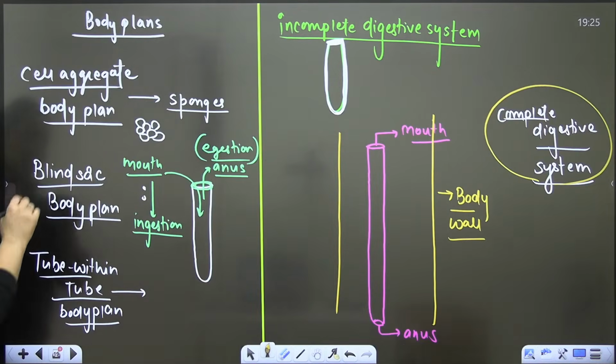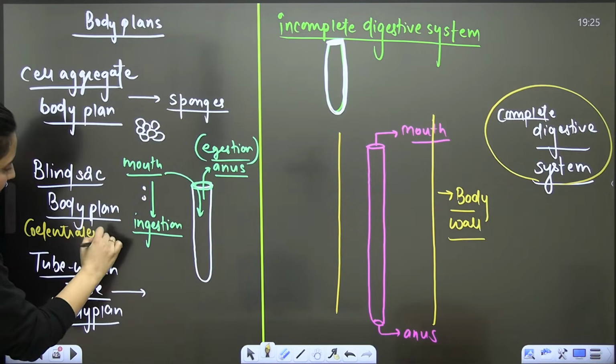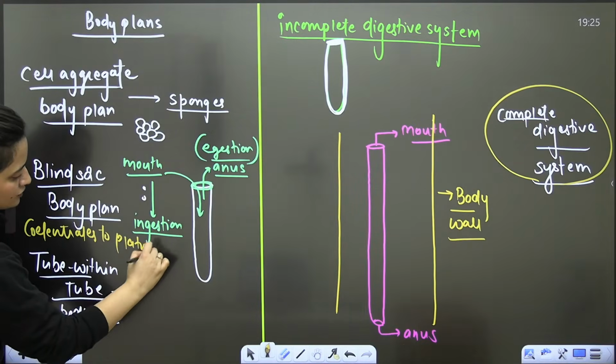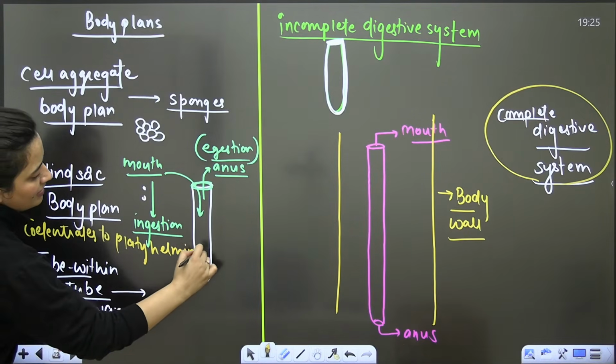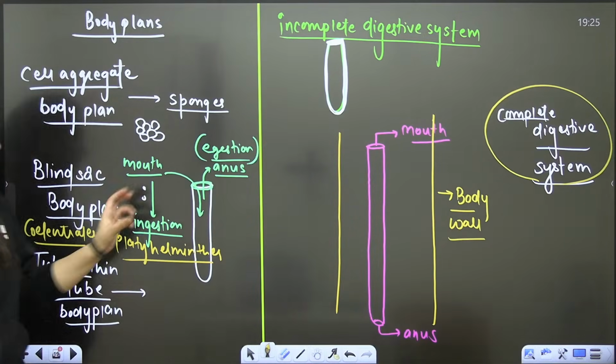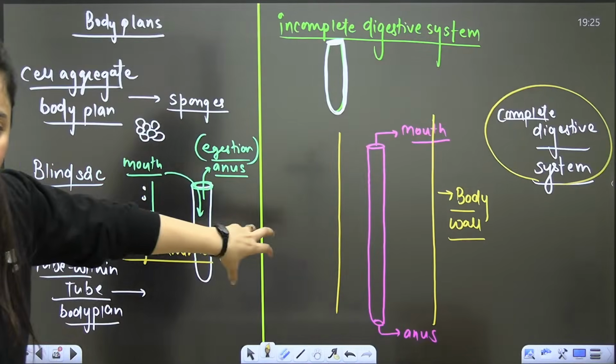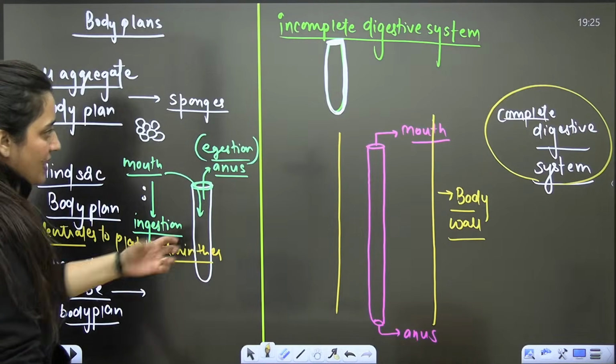So when you are saying blind sac body plan, you are talking about the coelenterates. From coelenterates to platyhelminthes, these organisms have a blind sac body plan, and the rest of them have a tube within tube body plan. Right. Now, ma'am, we were talking about the coelom, and now suddenly you switch to this part. Why? I'll tell you.